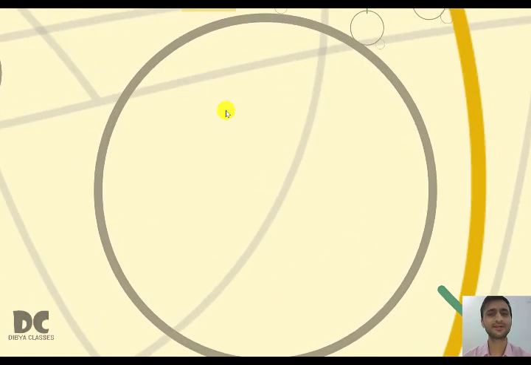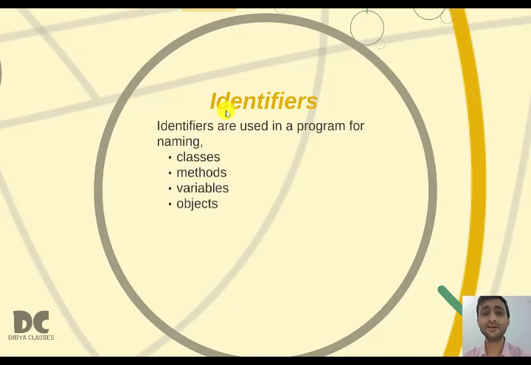And the next token is identifier. This is also an important token, identifier. So what is an identifier? Identifiers are used in a program for naming classes, methods, variables, objects, labels, packages and interfaces. So you know what is a class? We studied in chapter 1. So every class will have some name.